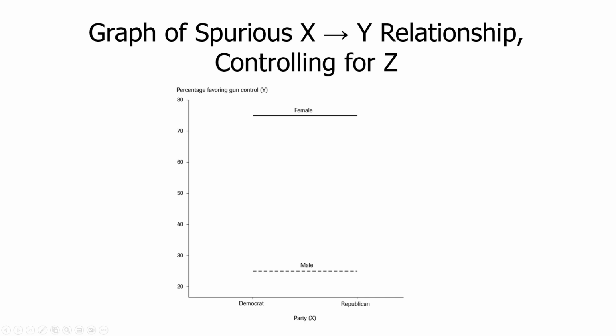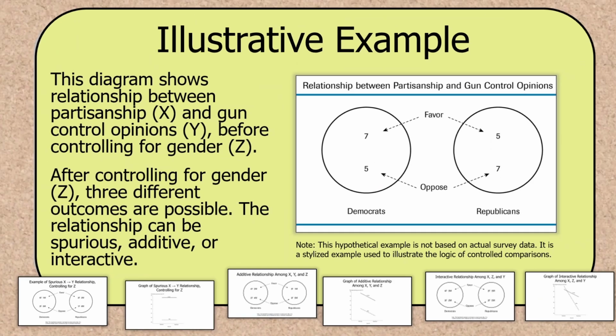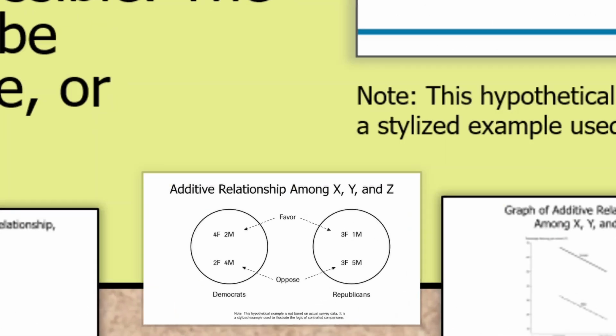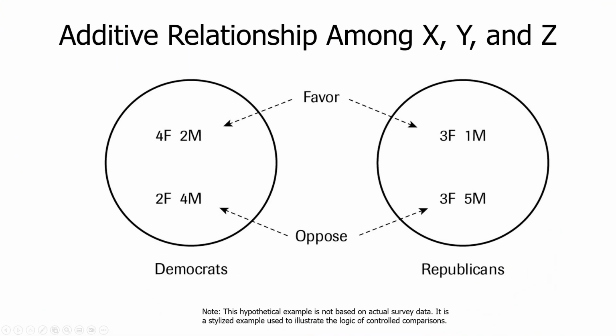All right, now let's take a look at something very different, an additive set of relationships. Here are the circles again. Without getting too far down in the weeds here, let's just see if there's a compositional difference as we move from Democrats to Republicans. That's the first thing to look for. How else do these two groups differ besides partisanship? Is gender an answer to that question?